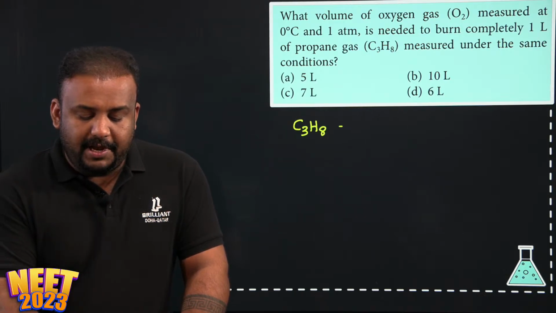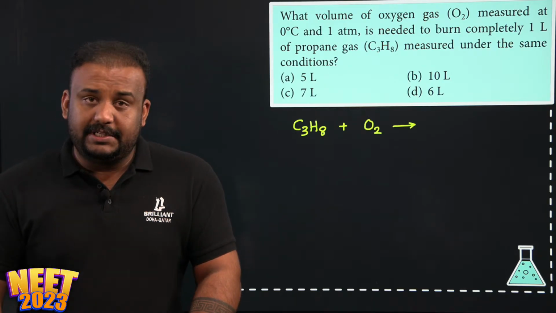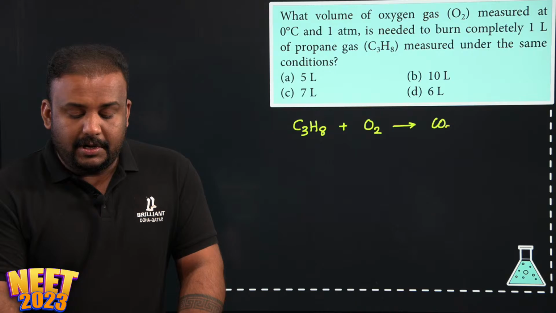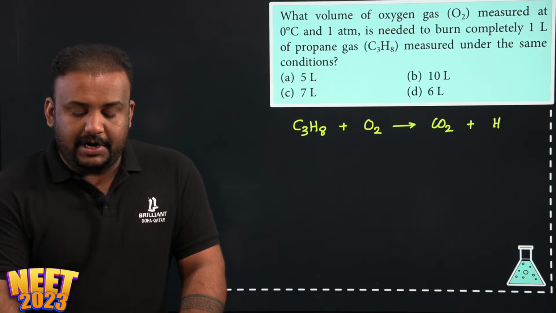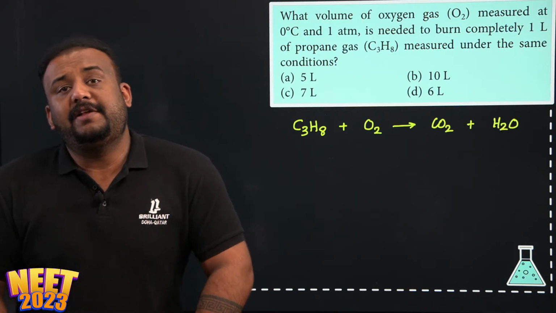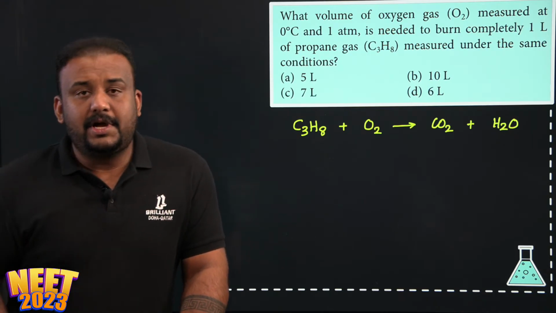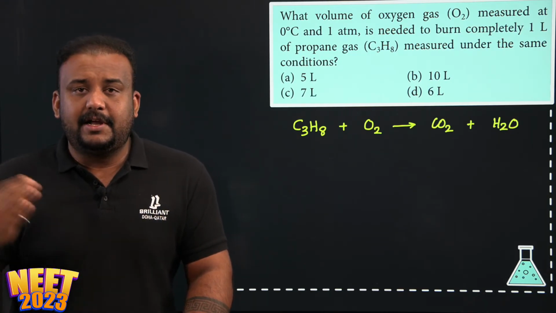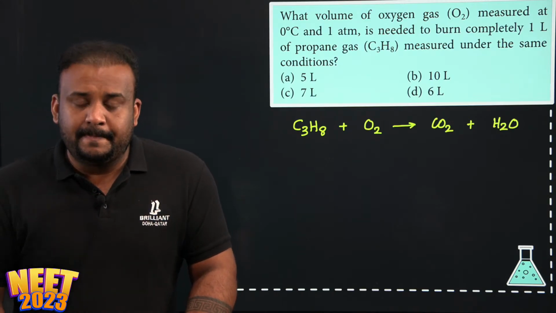C3H8, that is propane, and if it undergoes combustion, that means it is going to react with oxygen and you are going to get what? Carbon dioxide and water. Because you have already studied that when we burn hydrocarbons, the products are carbon dioxide, water and energy.